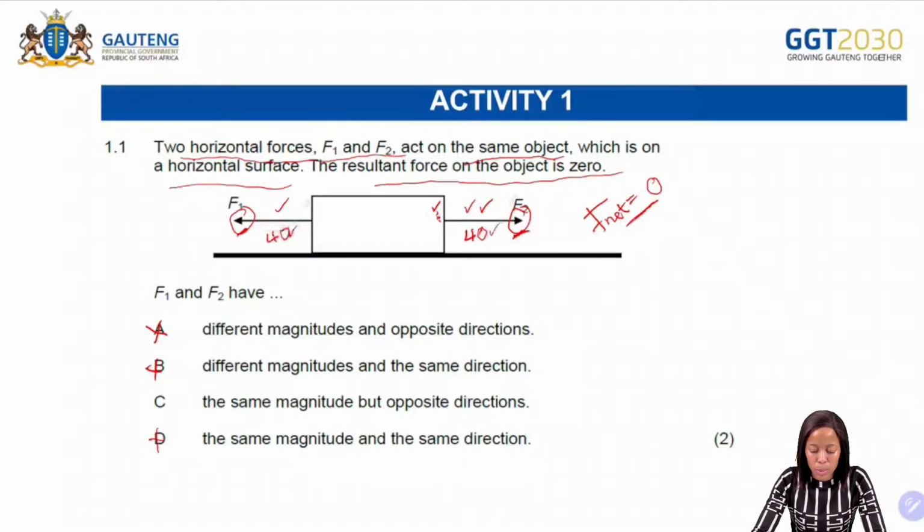As an example, we are saying that magnitude is 40 and 40, but they are opposite in direction. How do we know that they're opposite in direction? Because this arrow is facing to the right and this arrow is facing to the left. So equal in magnitude, but opposite in direction. Okay, so our answer will therefore be option C there.